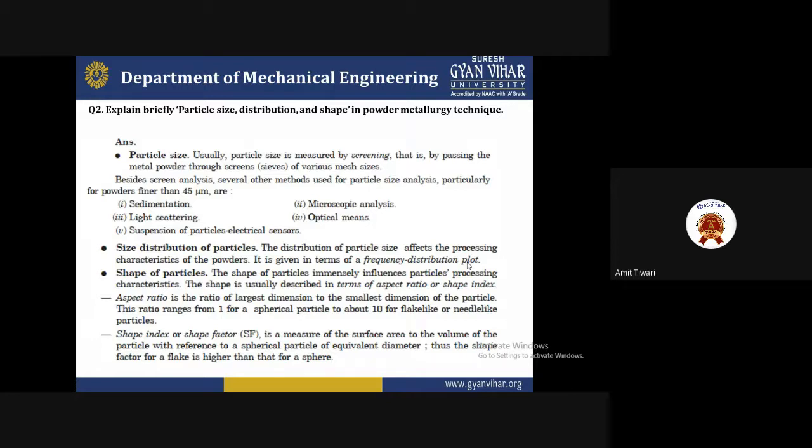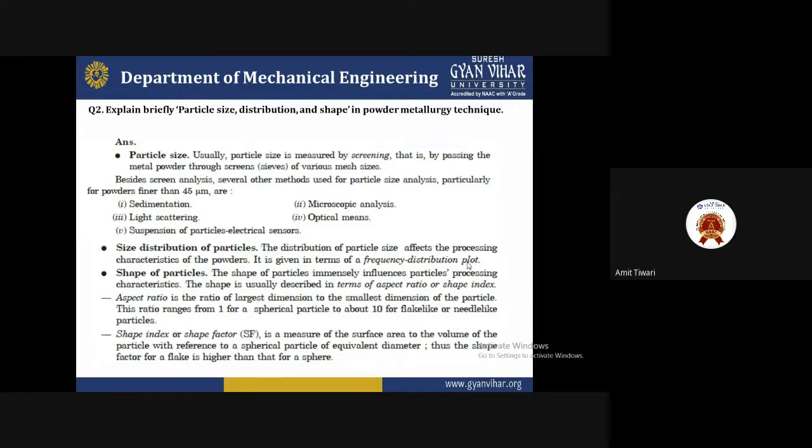What is the shape of the particle? The shape of the particle immensely influences the particle's processing characteristics. The shape is usually described in terms of aspect ratio and shape index. The aspect ratio is the ratio of the largest dimension to the smallest dimension of the particle, and this ratio ranges from one for a spherical particle to about 10 for flake-like or needle-like particles.